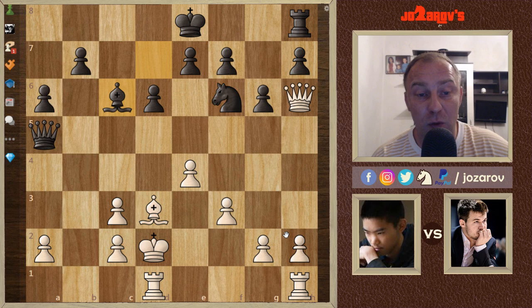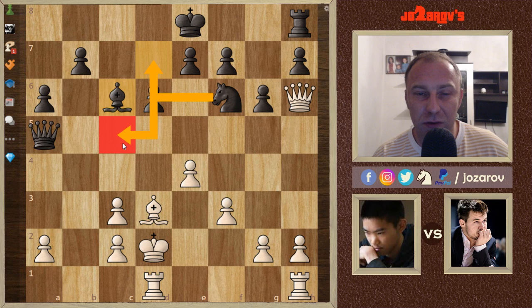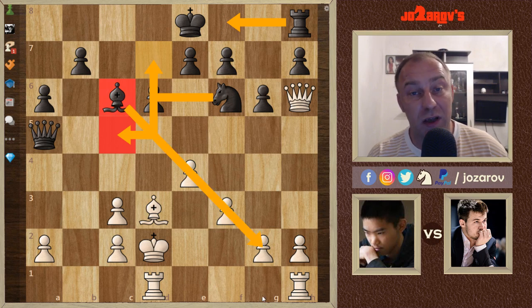In the game, Magnus improves the position of the bishop to c6, with ideas to maybe cement the knight and here to play something like knight to d7, knight to c5, because the only piece that has sort of a flexibility in black's game here is the knight on f6. It can only support the queen here in the attack. The rook is of course far away from the action, and the bishop is blocked out by this central pawn structure. So as I said, the only flexible piece on the board is the knight.